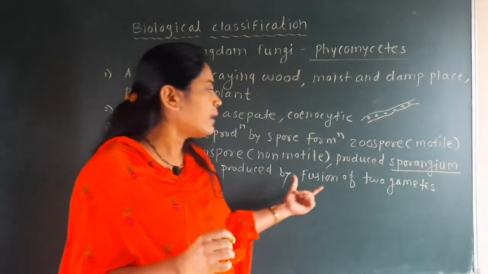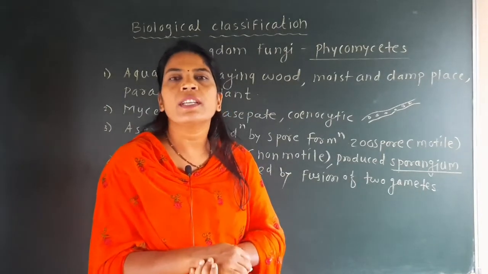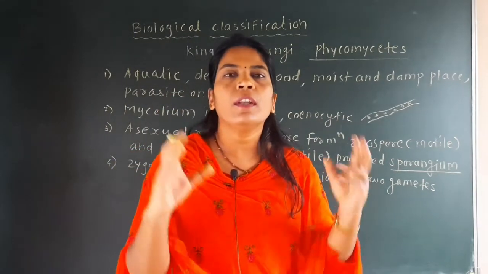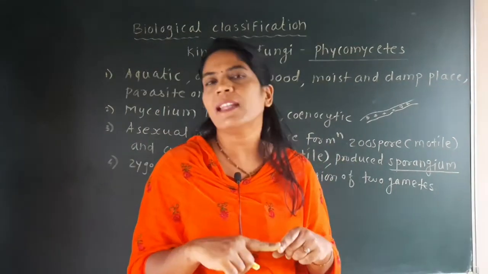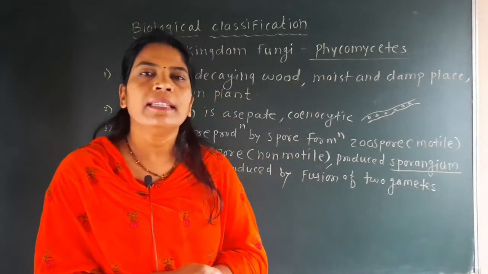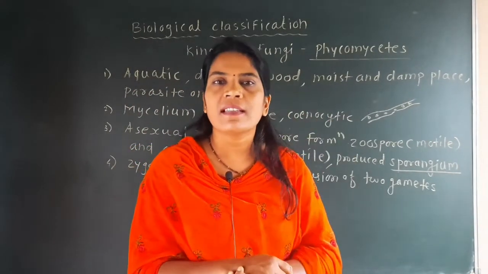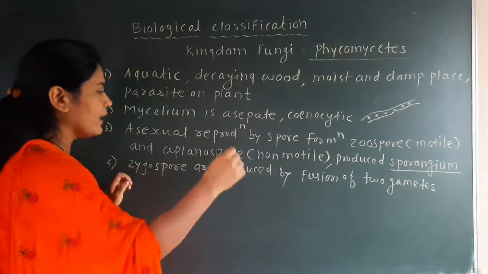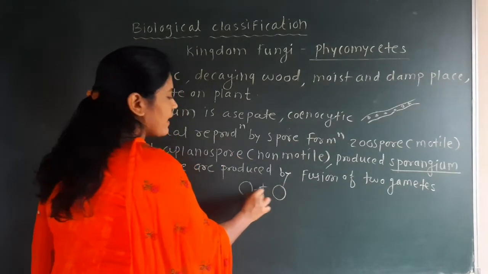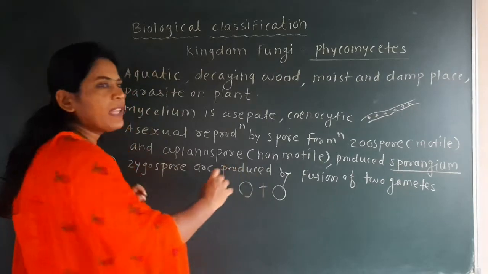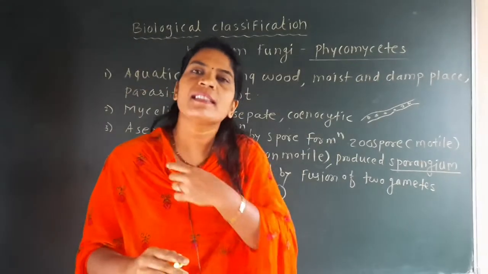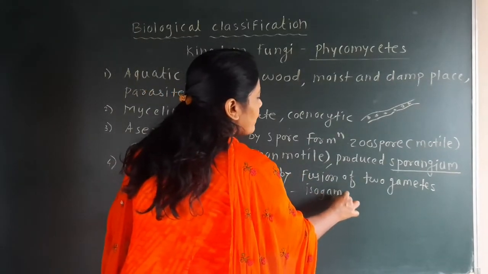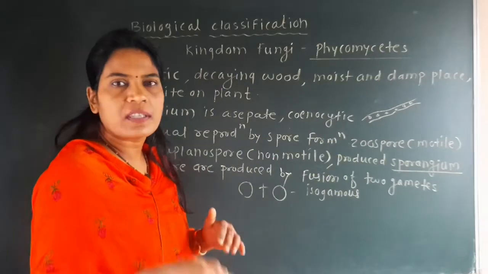But see here, it is a sexual type of reproduction, and the gametes which are going to fuse, if they are of similar type, then it is called isogamous. When the two gametes that fuse are of dissimilar size, that is called anisogamous. And when the female gamete is larger in size and the male gamete is smaller in size, then it is called oogamous. If these two gametes, one male and one female, are both similar in structure, size and shape, then they are called isogamous gametes. Iso means similar. Both gametes are similar in structure, shape and size.